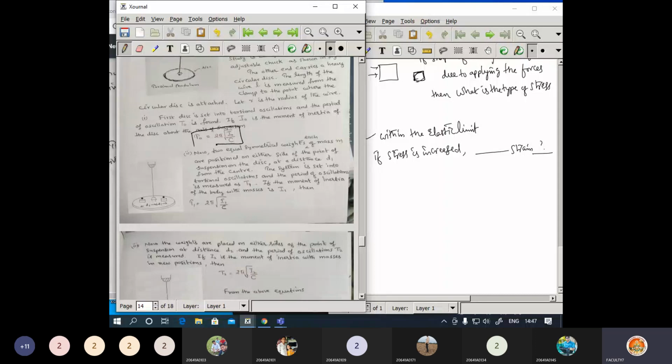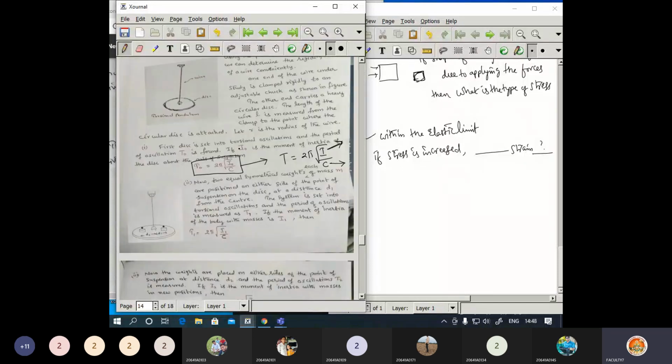Period of oscillation, simply you can write this as T equals root of I by C. Now if I ask a question, what is I in this equation, or what is capital C in this equation, those things you may expect as an objective question. So T is the period of oscillation, or time period of oscillation, regarding this torsional pendulum.